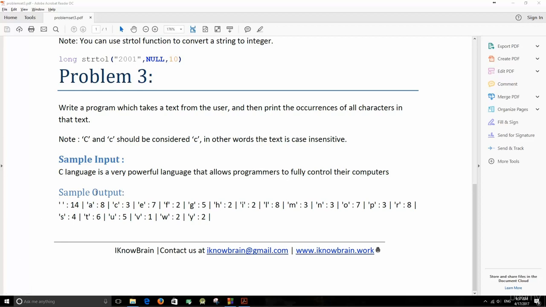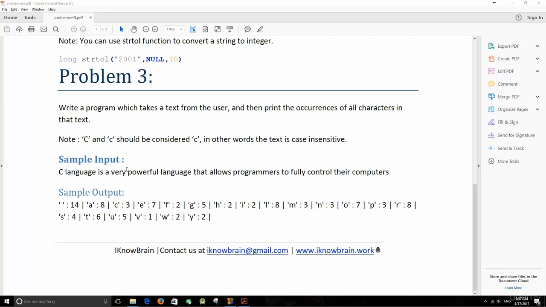And here we have a sample output. So we have space: we have 14 spaces in that small paragraph. We have 8 times the letter A, 3 times the letter C, 7 times the letter E, 2 times the letter F, and so on and so forth. So you have to take text from the user and then print, for every character in that text, its occurrence. How many do we have of that character? Okay?